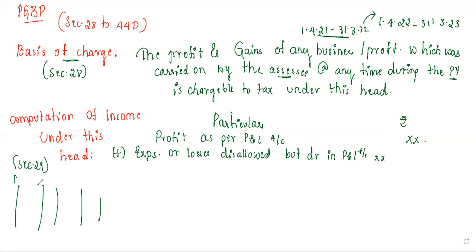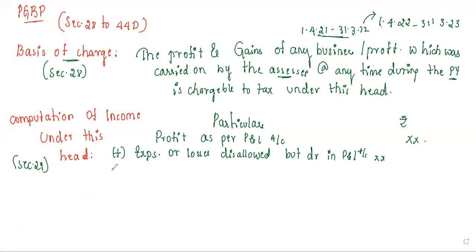So this is your debit side, amount, particulars, amount, credit side. There are some expenses over here which are disallowed, but still they are debited over here. Whatever things you get over here on the debit side will be your expenses. Understood? Okay. Now, apart from this, we have one more thing. We'll just move on with that.